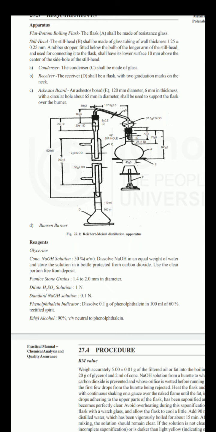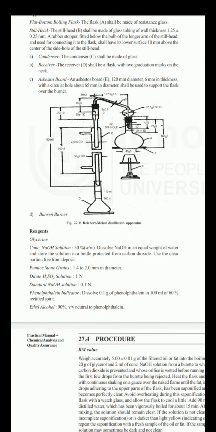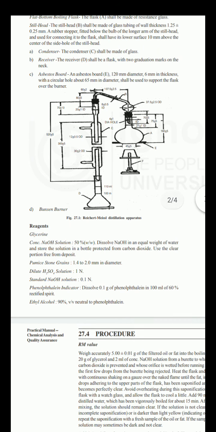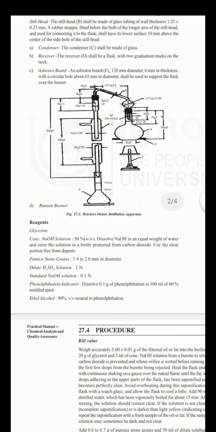Then next is the condenser. The condenser C shall be made of glass. You can look at the screen, where part C is the condenser. Then the receiver D shall be a flask with two graduation marks on the neck. It looks like a conical flask, and on that receiver they have marked two marks: one at 100 ml and another at 110 ml.